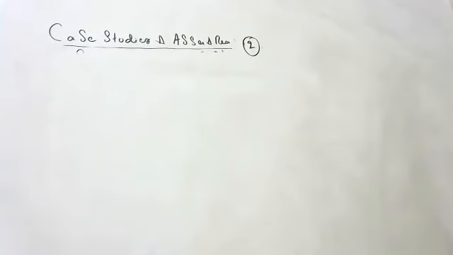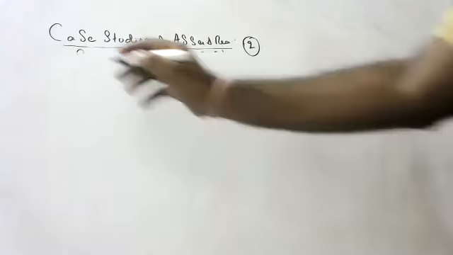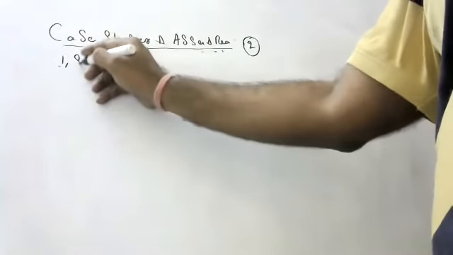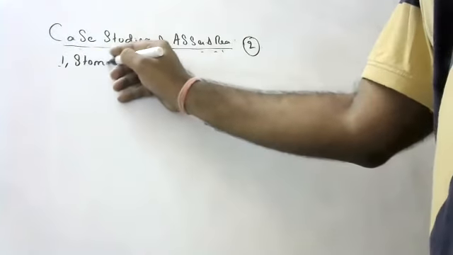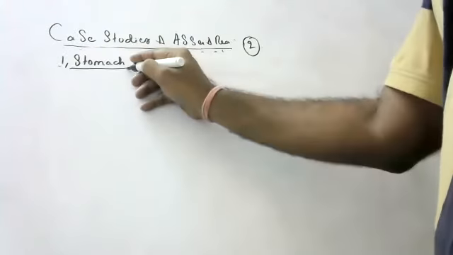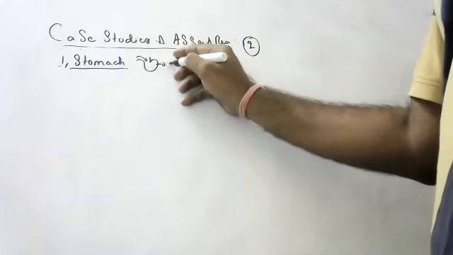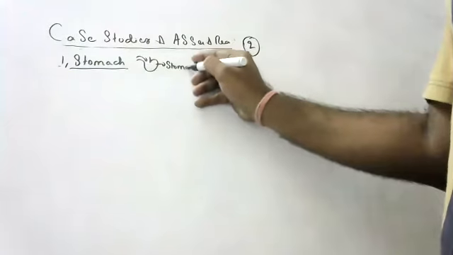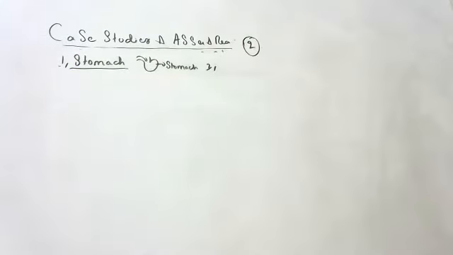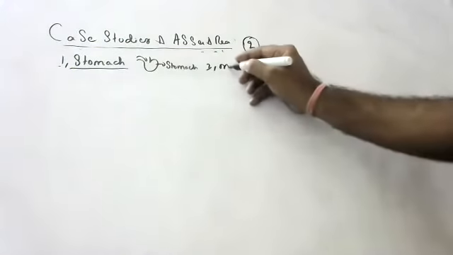State the location and function of gastric glands. Where is the gastric gland present? The stomach. A normal student will write stomach, and a good student will even draw the stomach. It's up to you. Are you a normal student or a good student? It's your wish. Stomach. What is the function of micropyle?